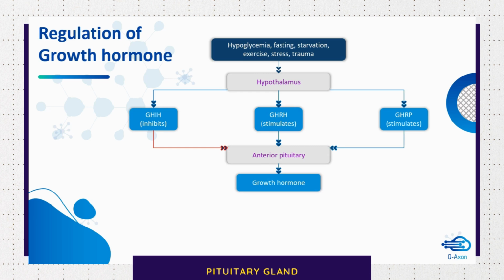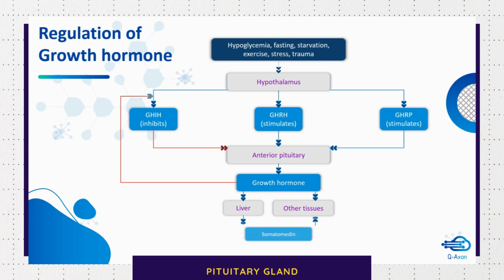So the anterior pituitary gland secretes growth hormone, which acts on the liver as well as other tissues. When growth hormone acts on the liver, it causes the production of insulin-like growth factor 1, which is also called somatomedin C. Growth hormone also regulates its own secretion by a negative feedback mechanism. It causes an increase in the secretion of growth hormone inhibiting hormone.